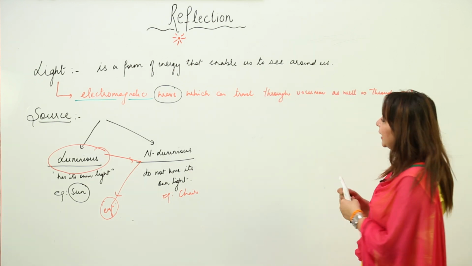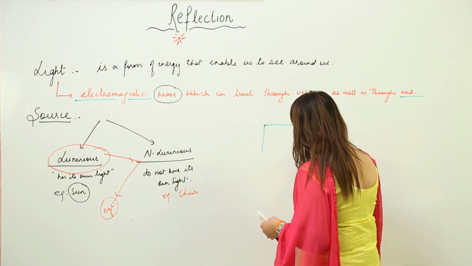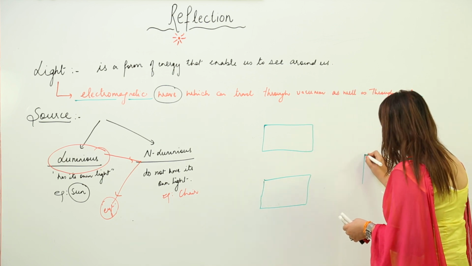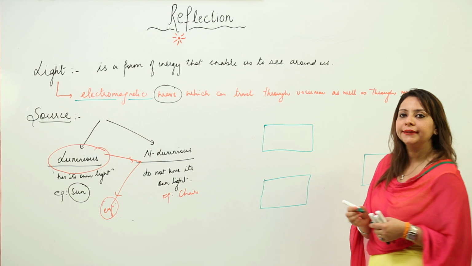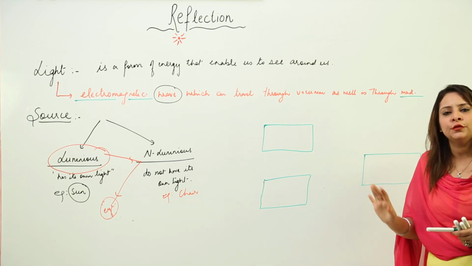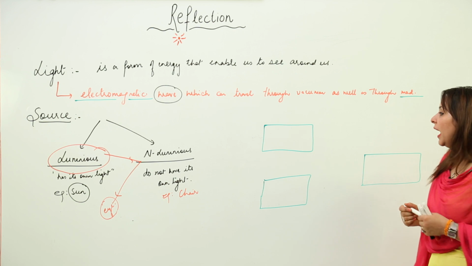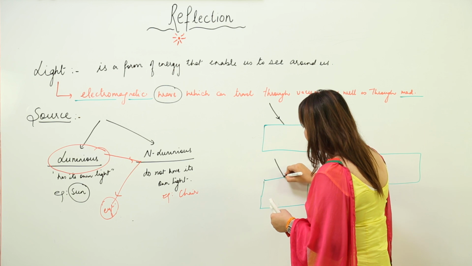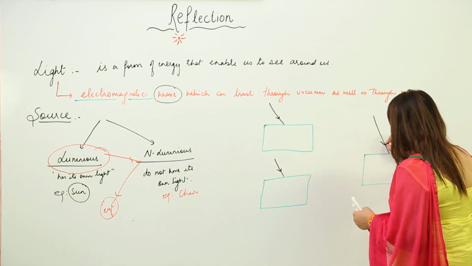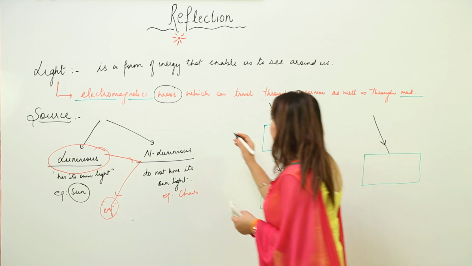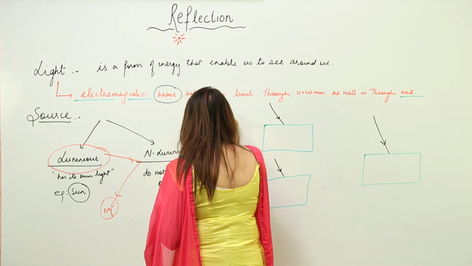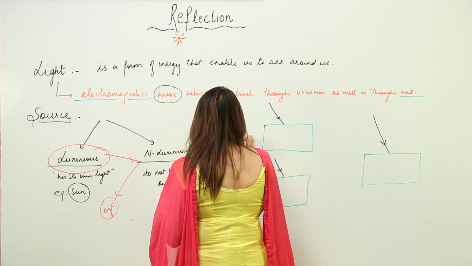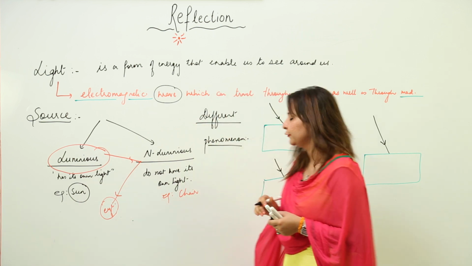Now suppose I have a surface, let me make three surfaces. We will see what kind of phenomena light can show when it falls on any surface. Suppose these are my surfaces, the same surfaces, there is nothing different in them, and on all of them light is falling. Now we see different phenomena occurring when light falls on any surface.